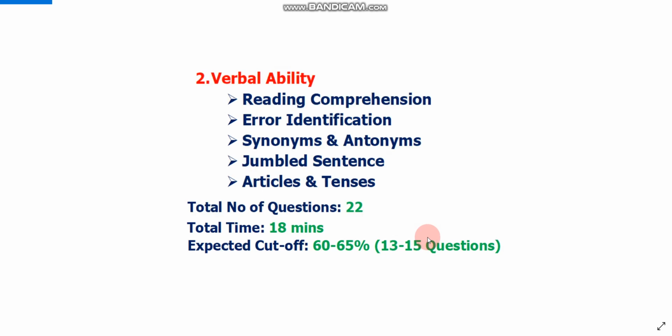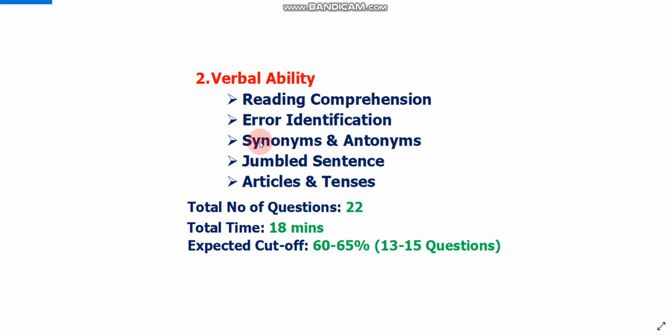The next section is verbal ability. In verbal ability, there will be a total of 22 questions, and you have to solve them in 18 minutes, and the expected cutoff is 60 to 65%. It means if you solve 13 to 15 questions correctly out of 22, then you will easily clear the cutoff. These are the 5 topics which you must prepare, the do or die topics. There will definitely be reading comprehension. Just search on Google for reading comprehension questions and try to solve at least 2 or 3. The same goes for error identification, synonyms and antonyms.